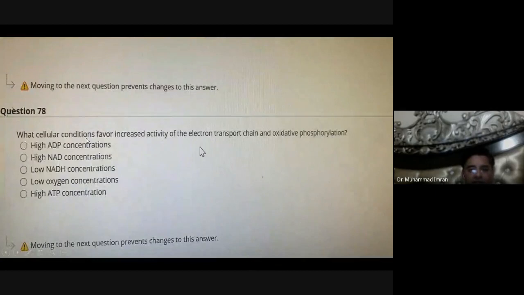What cellular condition favors increased activity of the electron transport chain and oxidative phosphorylation? Decreased level of NADH will favor the increased rate of the electron transport chain and oxidative phosphorylation.